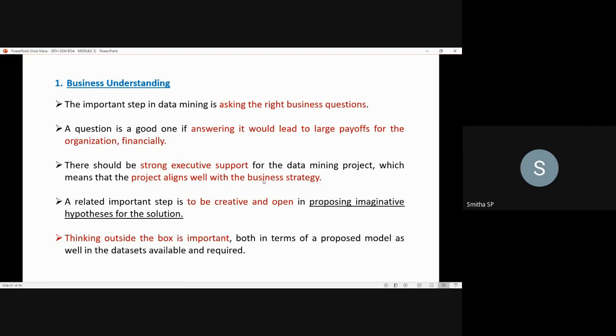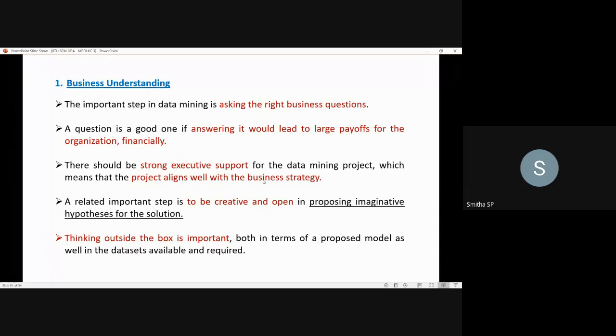So what we discussed in business understanding is that the first and most important step is asking the right business questions. By asking those questions, you will get an idea about the business, what kind of strategy is followed in that business.